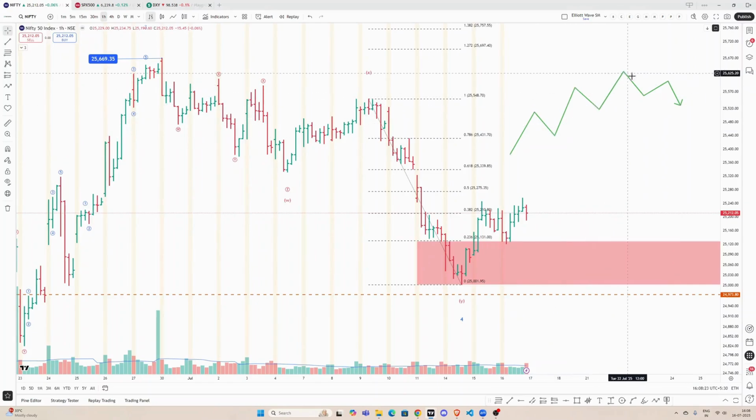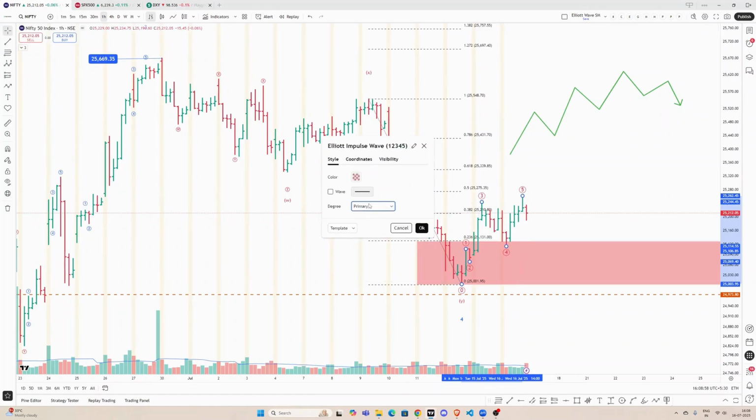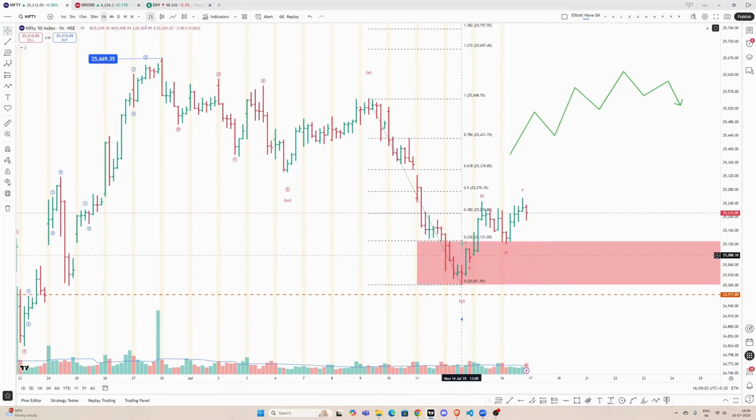So 1, 2, 3, 4, 5 ABC. This ABC could also be WXY, and it could also evolve into triple zigzag WXY XZ and complex combinations. But at a higher level, this is what we expect, that there will be 8 legs. So now we can see 5 legs in this 1, 2, 3, 4, 5. Let me also mark them in this chart. 1, 2, 3, 4 and 5. So this is how it looks right now.